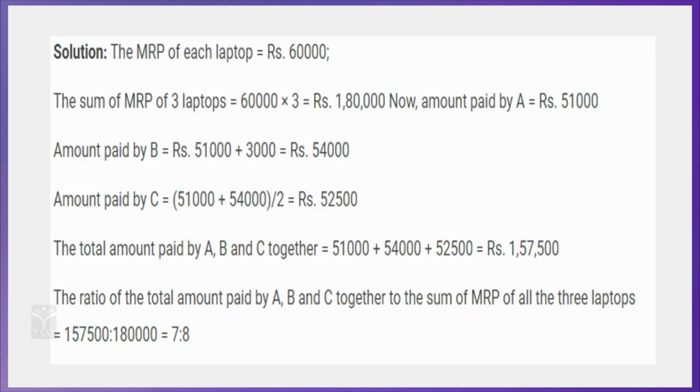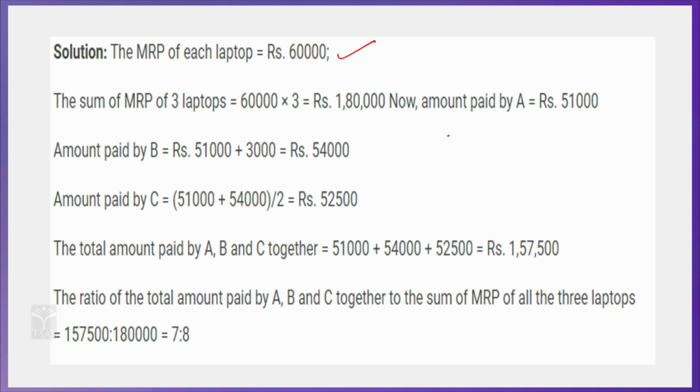See that. Here is the solution. The MRP of each laptop is 60,000. The sum of the MRPs of the 3 laptops is 60,000 into 3, that is 1,80,000. Okay.